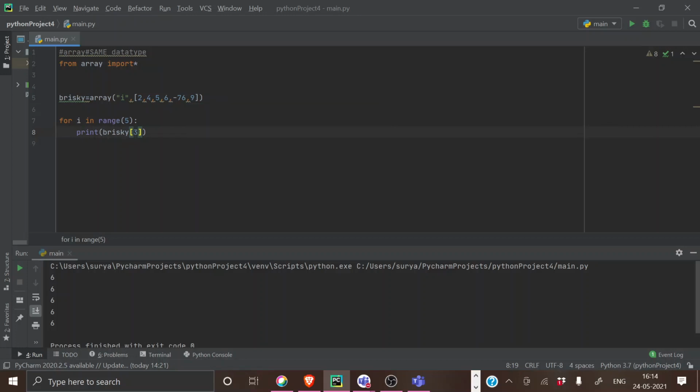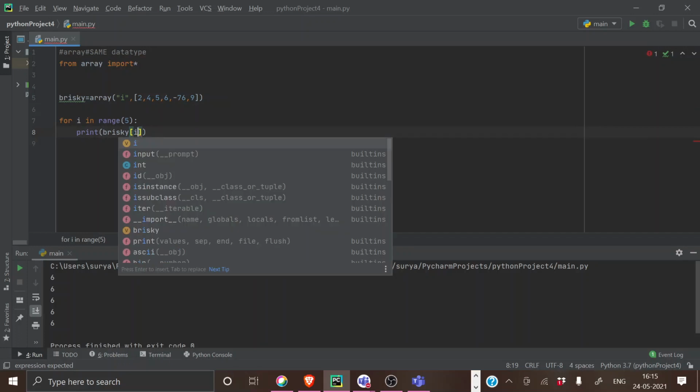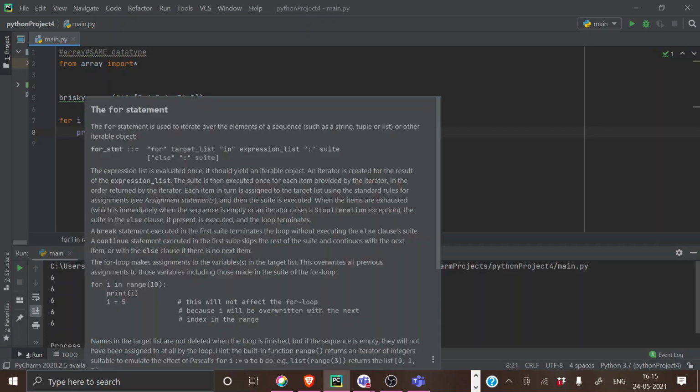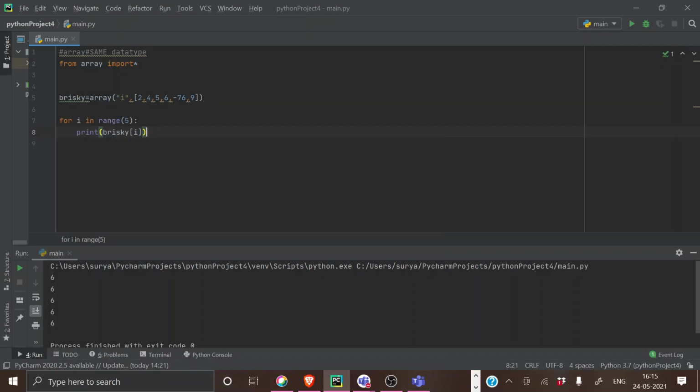If you want to print all the elements in this array, what you have to do is print i there. So what this i means: when you are printing this the first time, you will be getting Brisky 0 here, and your loop ends here. When your index is 0, your element will be 2. And the second time this loop runs, your value will become 1, and at the index value of 1, the element is 4. It will again print the element 4.